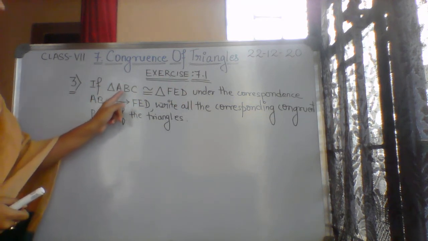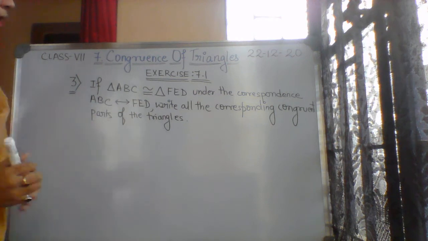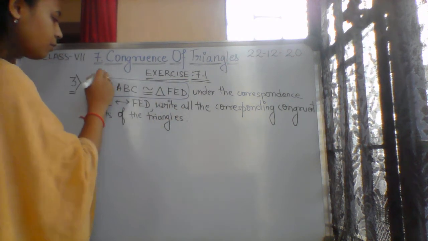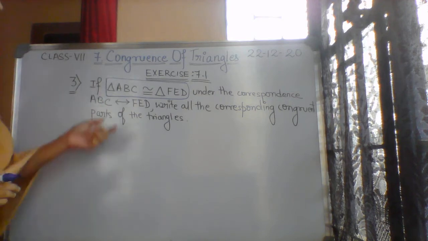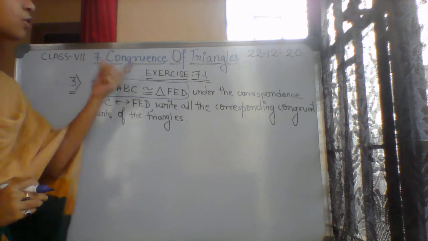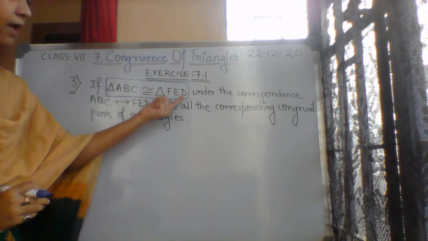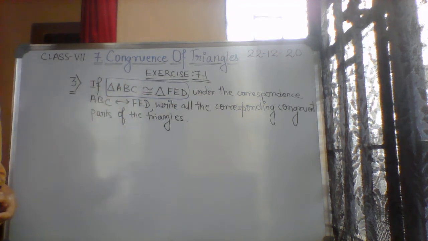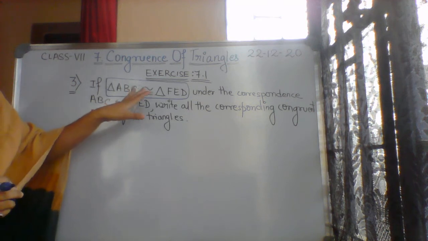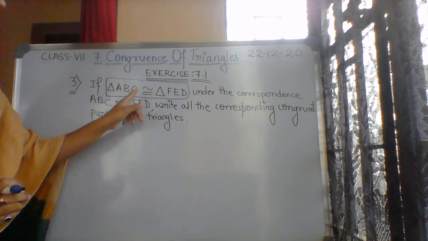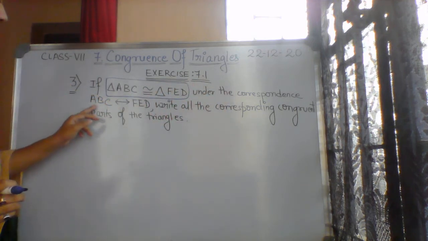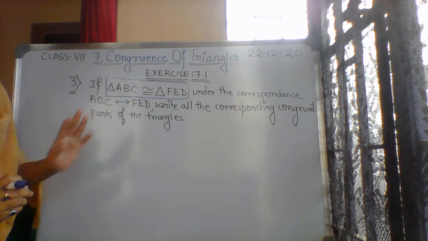If triangle ABC is congruent to triangle FED. So from before only they have given how triangle ABC is congruent to triangle FED. Okay, so the congruency criteria is already given, under the correspondence of ABC corresponding to FED.